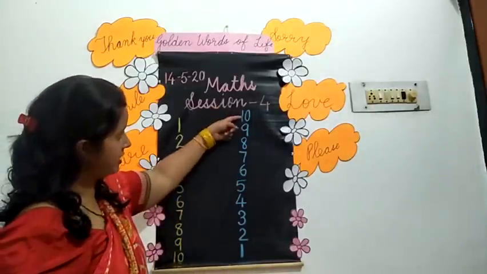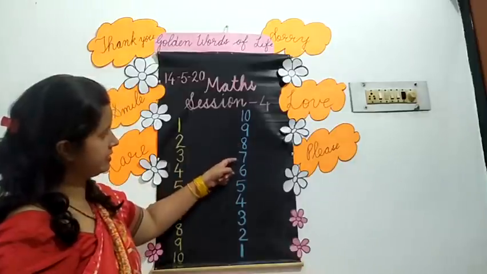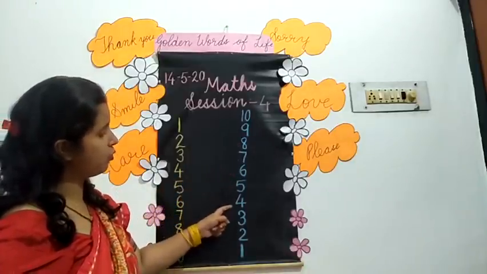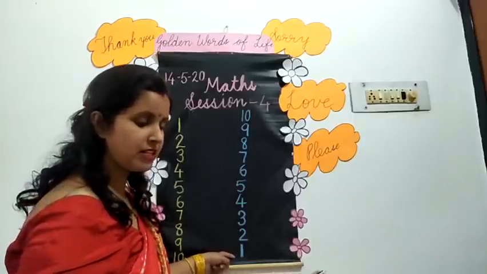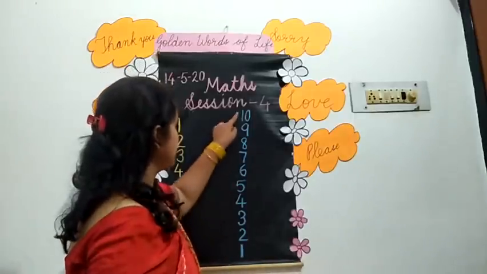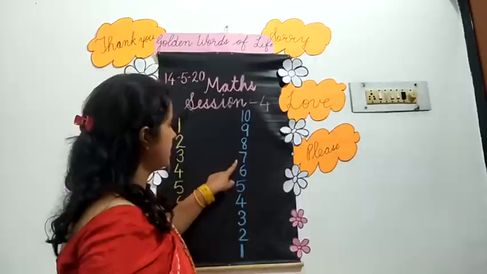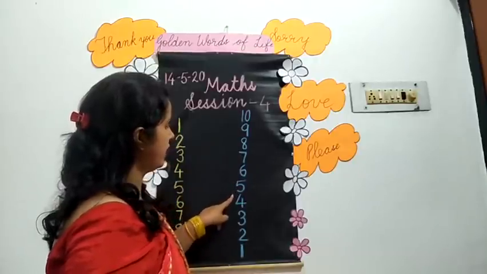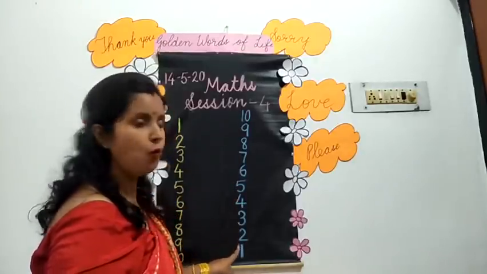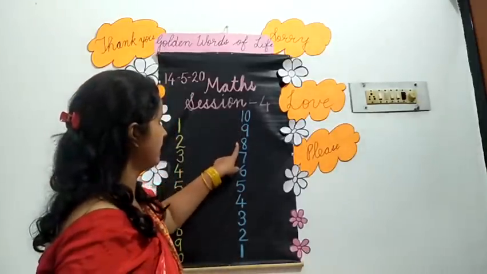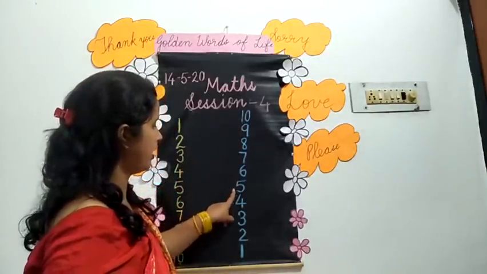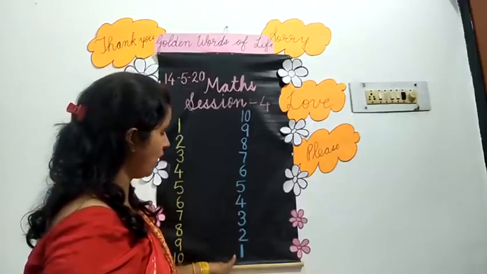See, I have written here 10, 9, 8, 7, 6, 5, 4, 3, 2, 1. Once again we will repeat this backward counting. 10, 9, 8, 7, 6, 5, 4, 3, 2, 1.